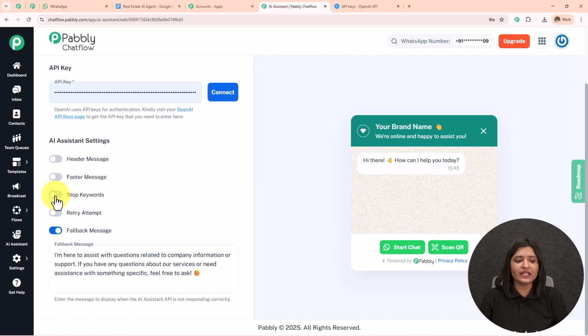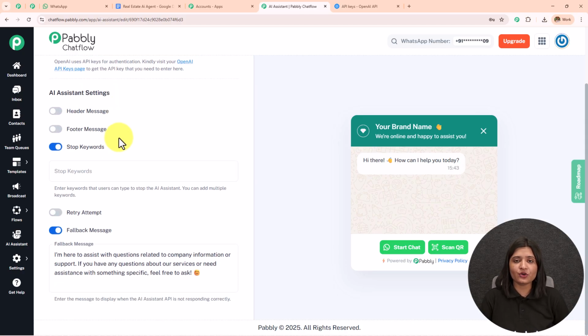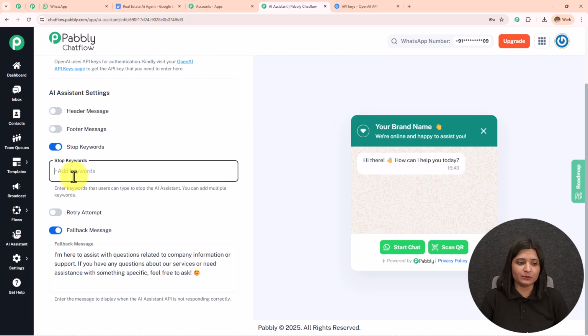Now if your AI is answering the questions or resolving the queries of the customer, and they want to stop the reply, they can simply send a keyword, and based on that keyword, the AI will stop replying. Here it says enter keyword that users can type to stop the AI assistant. You can add multiple keywords. I'm going to add stop, press enter, and in this manner you can add the stop keyword.